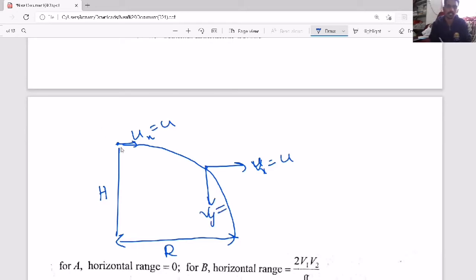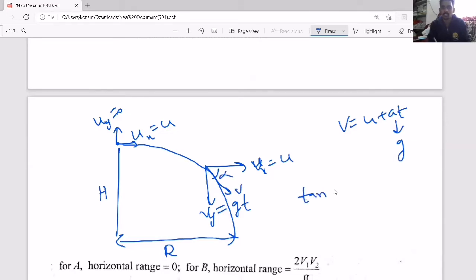But vertical velocity keeps on increasing, where initial vertical velocity is 0, and at any point the vertical velocity is gt, because v equals u plus at, where acceleration is g, as it is coming down, and uy is 0. And at any point the instantaneous velocity makes some angle with the horizontal, tan alpha equal to vy by vx.